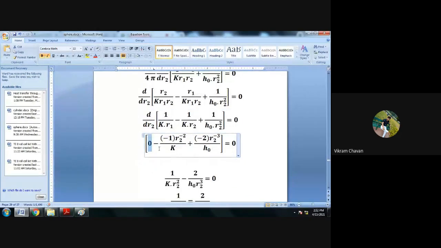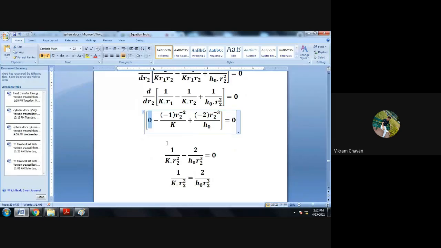Okay. Then after differentiation, you can shift these R2 terms to the denominator side. So it will become 1 upon K multiplied by R2 square, minus, so minus minus will become plus, and minus plus will become minus. So we get the equation as 1 upon K multiplied by R2 square, minus 2 divided by H0 multiplied by R2 cube, is equal to 0. Okay. Is there any doubt, any question? Is everyone getting how to differentiate?